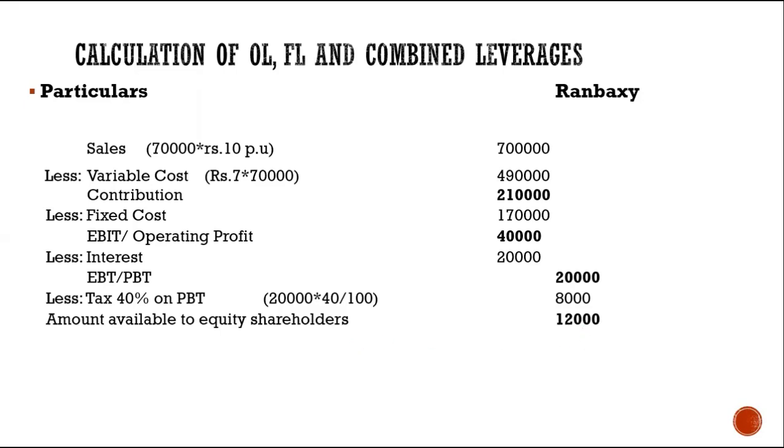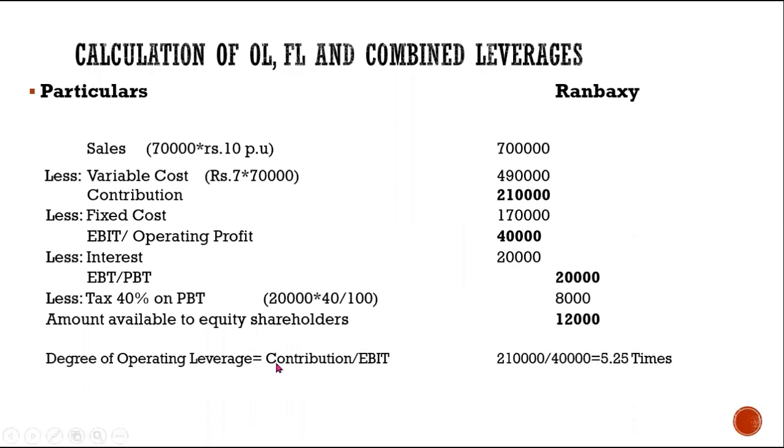Fine. So what we are going to do? Degree of operating leverage. Degree of operating leverage is how much? Again, see, contribution is 2,10,000 divided by EBIT 40,000. This was same also for Cipla. We had 5.25 times only. Same we have for the Ranbaxy also, because there is no change. Only thing what changed was the capital structure. They have interest here. So your financial leverage changes.